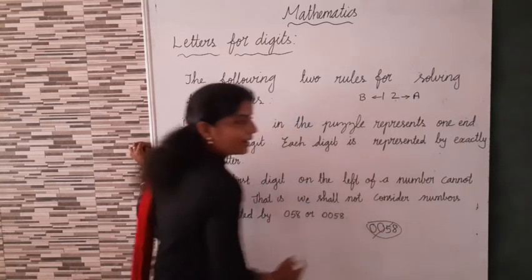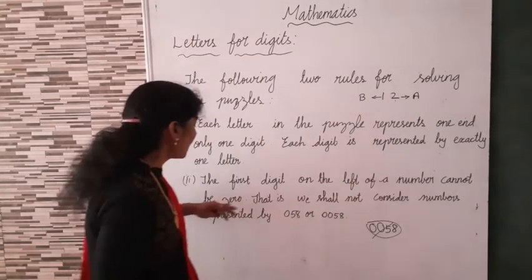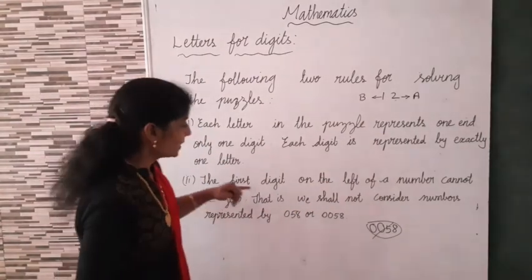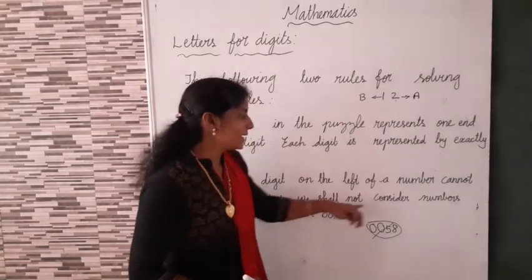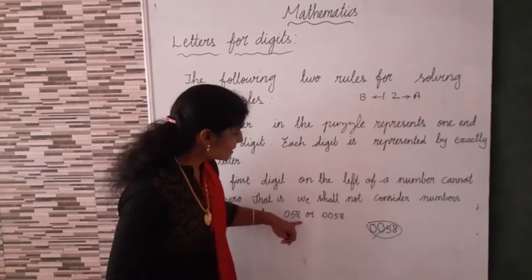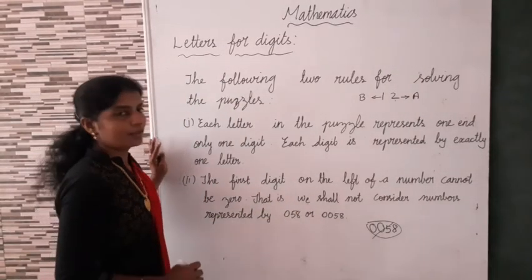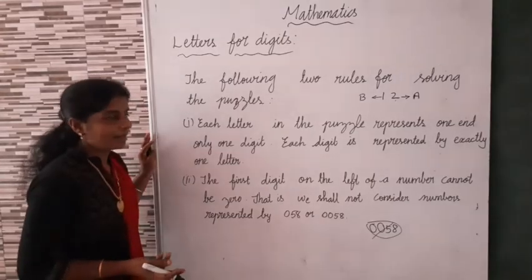Understand? The first digit on the left of a number cannot be 0. Okay, now we can see some examples.